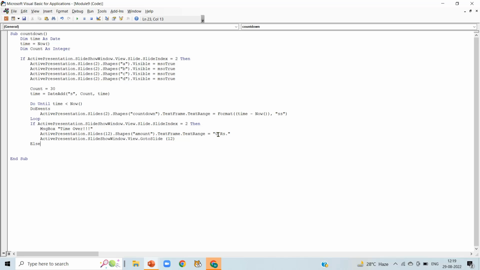Now write else and if. It is very important to close every if block with end if. So you can notice there are two if blocks here and we have closed one if block with end if, and second if block is remaining, so write end if for that. So this is the coding of countdown of slide number 2, and we are going to copy these codes and paste it for every slide and do some changes according to slide number.